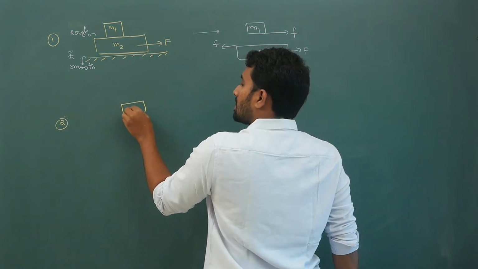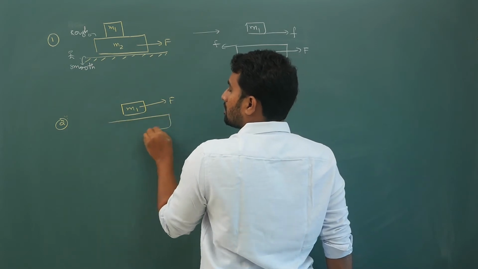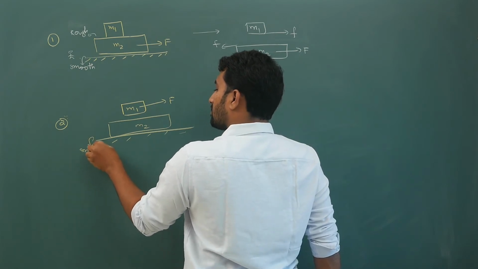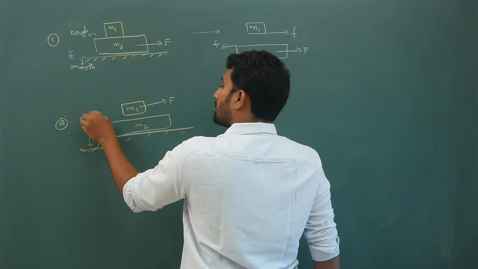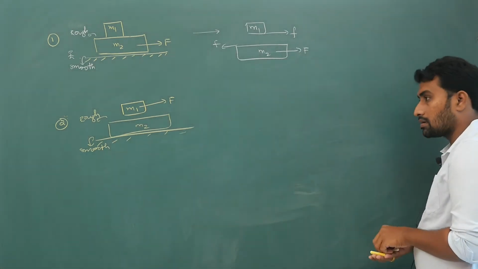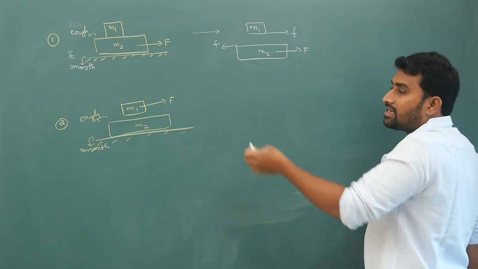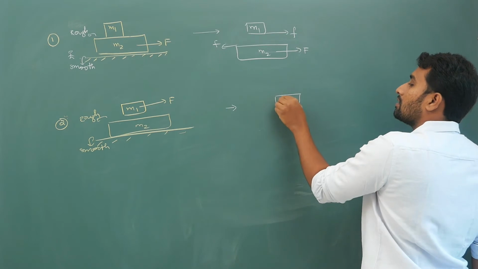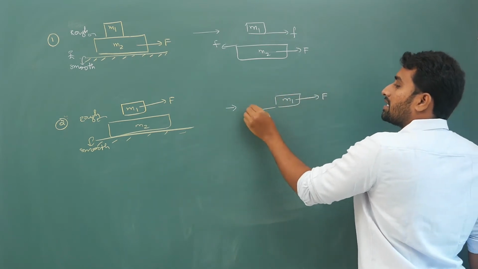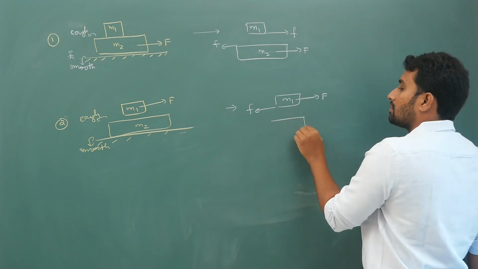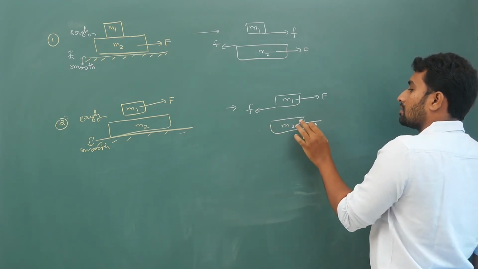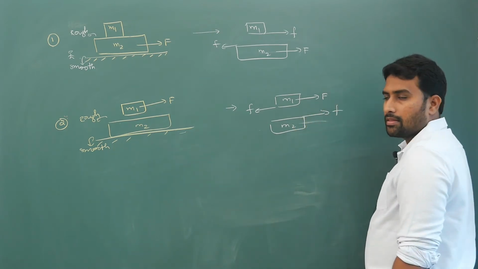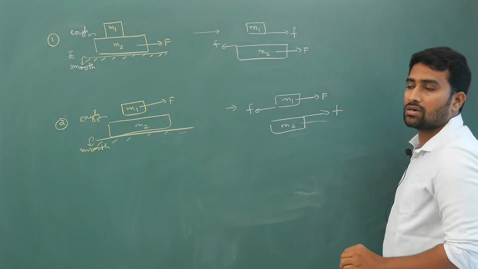This is M1, I will apply force F on this. This is M2. Here it is smooth, here it is rough. Don't think that it is flying. Now what is the answer? Look at F by M1. F1 by M1 is bigger for the top block. On the bottom block there is no force at all. So what is the direction of friction? It is backwards on the top block and forward on the bottom block. Because this surface is smooth, on M2 there is no other friction required.